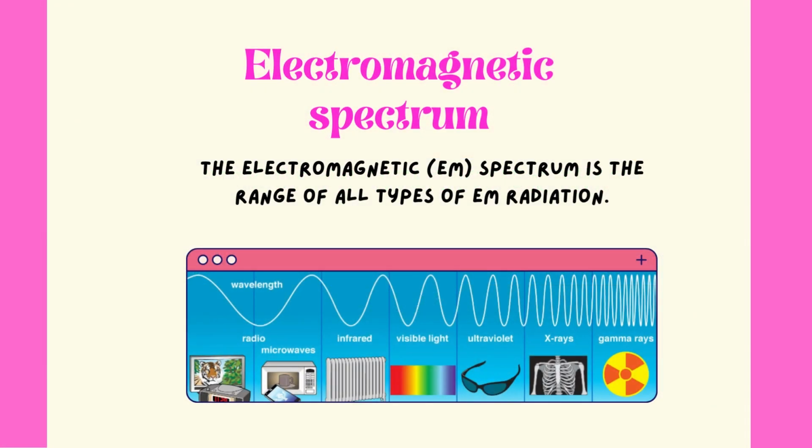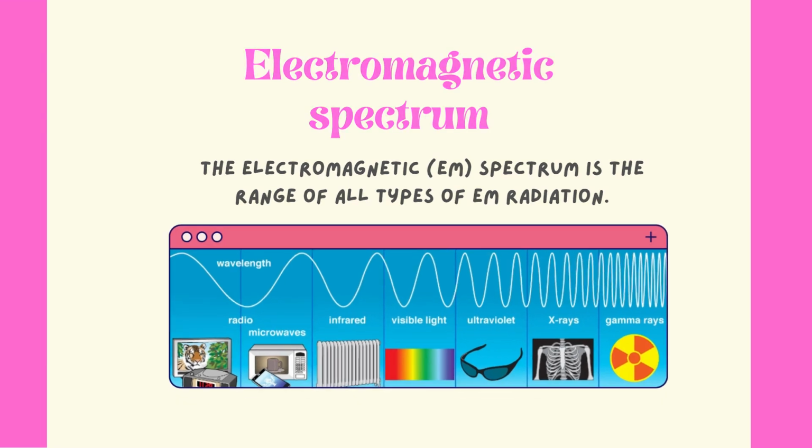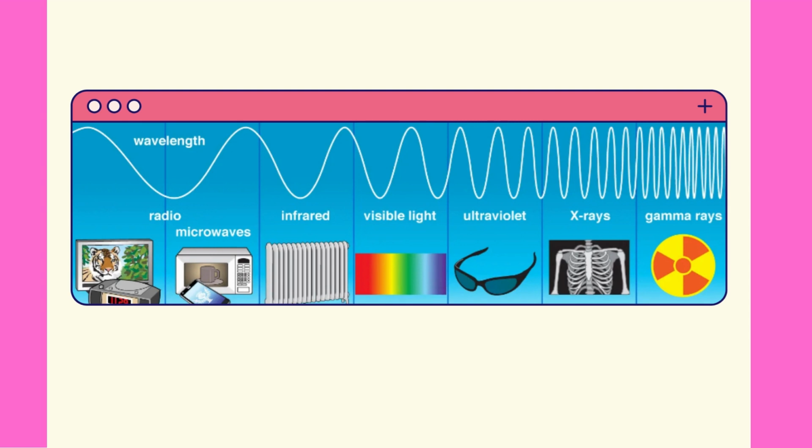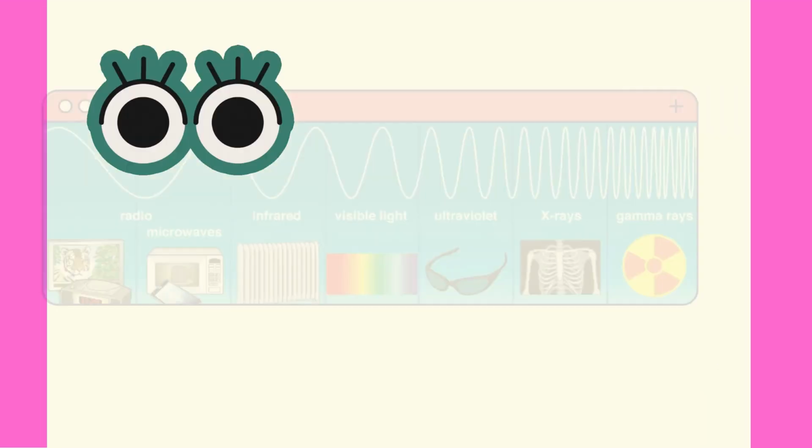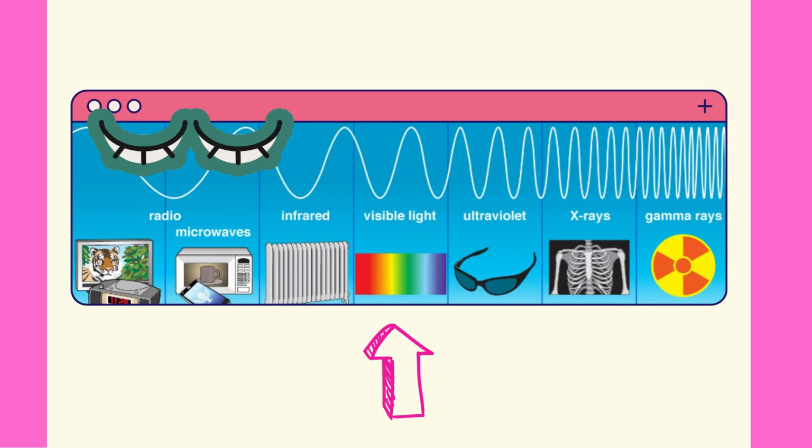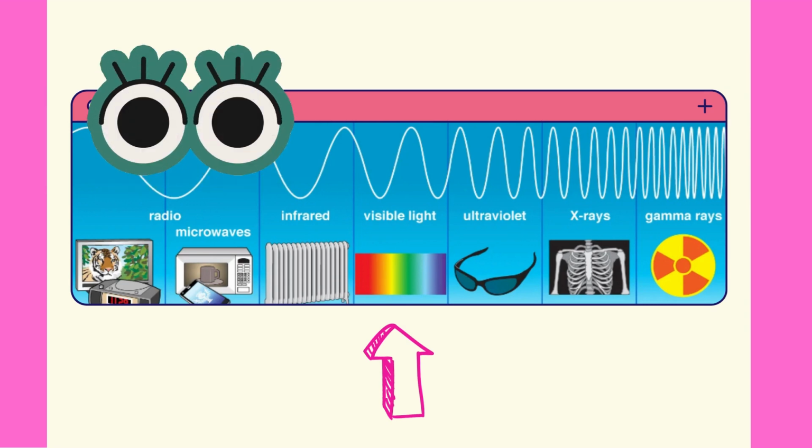Since there are different wavelengths in electromagnetic radiation, it is represented by the electromagnetic spectrum to give you a clearer picture. The electromagnetic spectrum covers the low frequency or very long waves, like radio waves, until the very short or high frequency waves, like gamma rays. But human eyes can only detect a small portion of this spectrum, and we call it visible light.